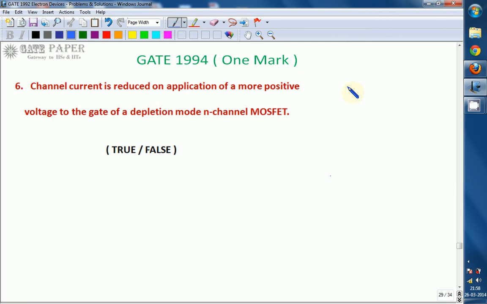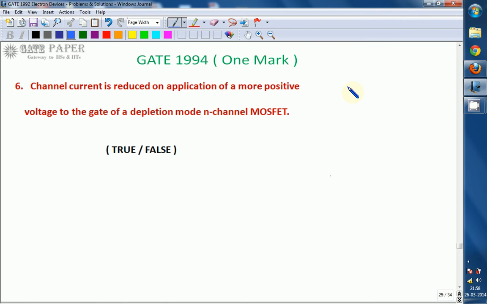We are discussing the GATE 1994 ECE paper, and this is one more question related to electronics. Channel current is reduced on application of more positive voltage to the gate of a depletion mode N channel MOSFET. Is it true or false?